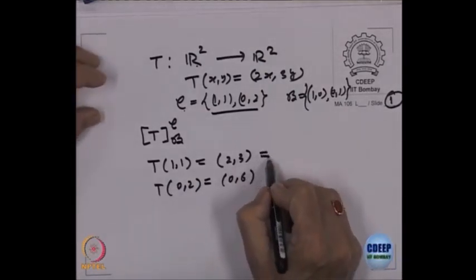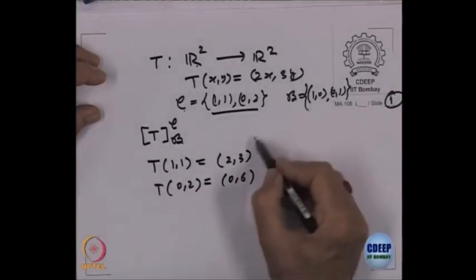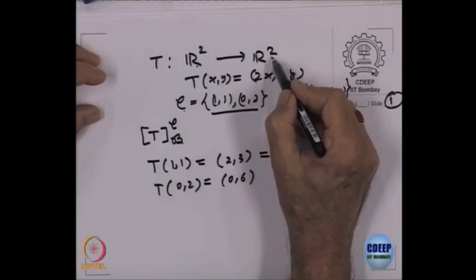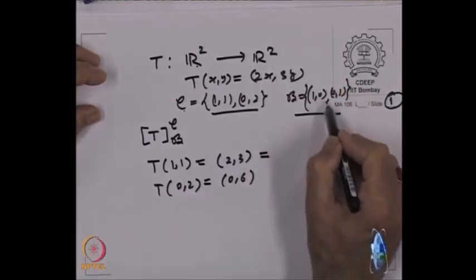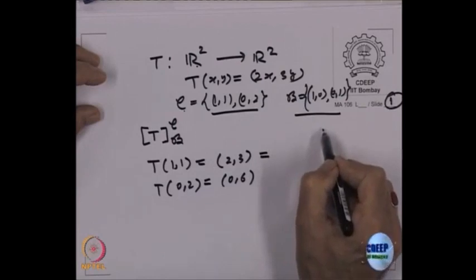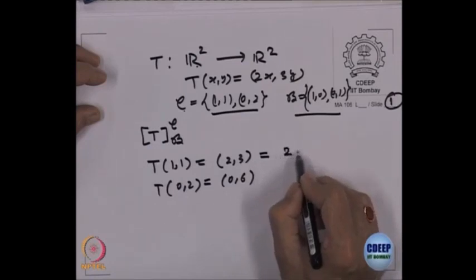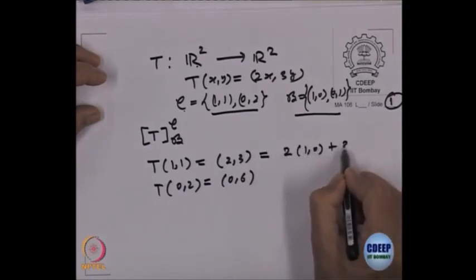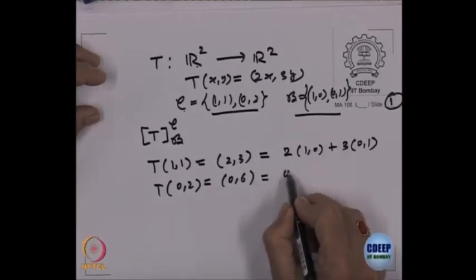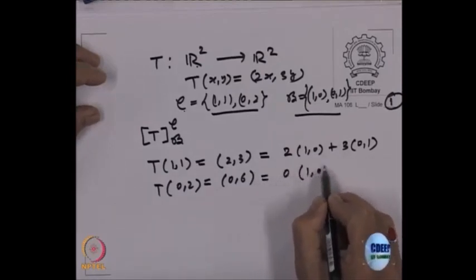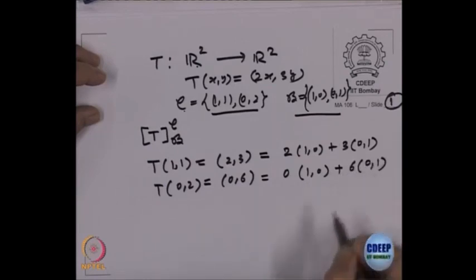Now, this is to be written as a linear combination of elements of B. So, T of something goes in R2 in the codomain, and there the basis is this B. So, we have to write this as a linear combination of elements of B. So, what will be the linear combination of (2, 3)? It is 2 times (1, 0) plus 3 times (0, 1). Similarly, this one is 0 times (1, 0) plus 6 times (0, 1).